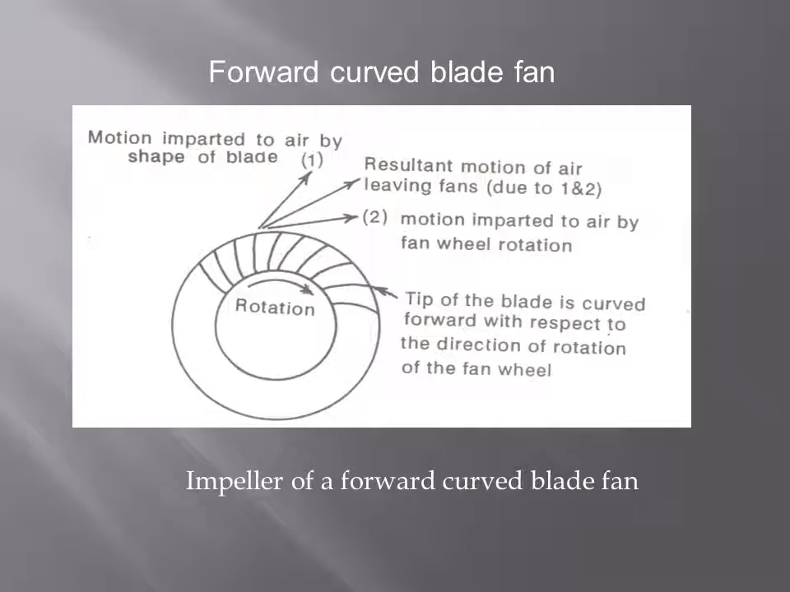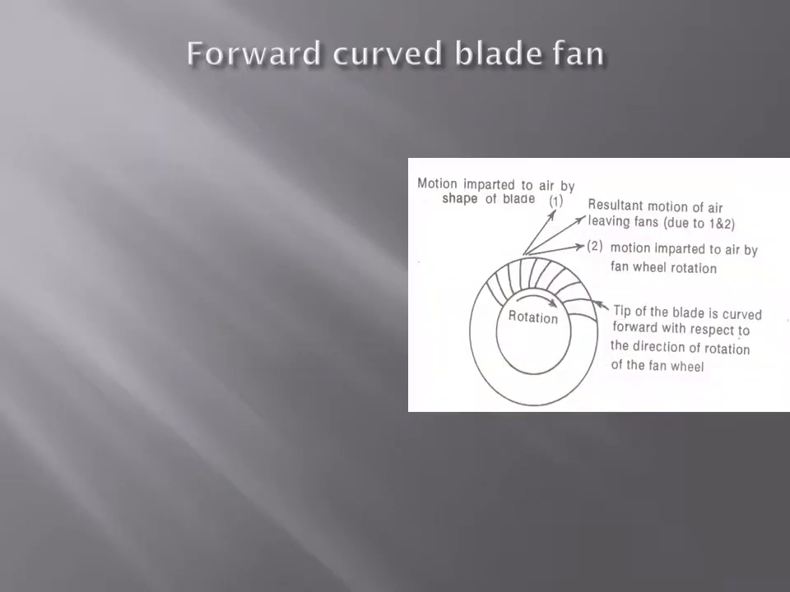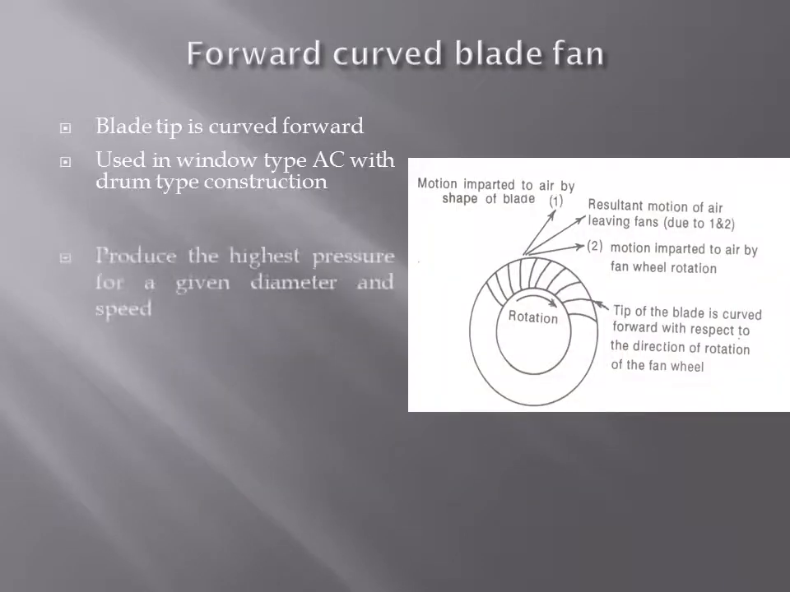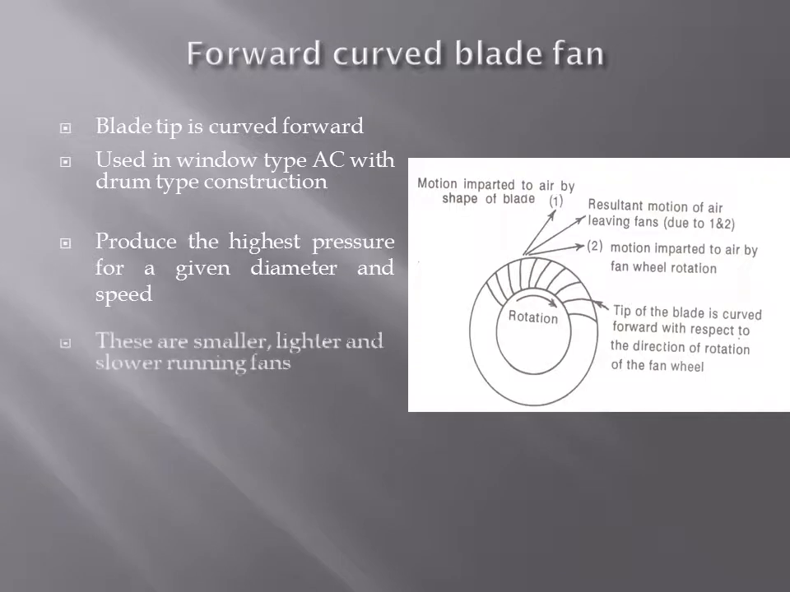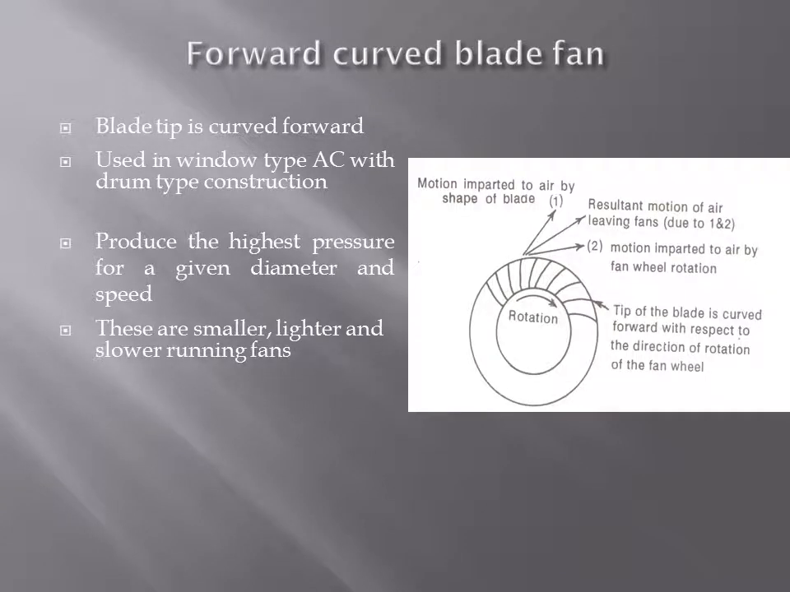So these fans work with efficiency up to 75%. We can see the forward curved blade fan. Next one. For window type air conditioning we use this one: smaller, lighter and slower running fans. The efficiency is up to 75% as we have discussed.